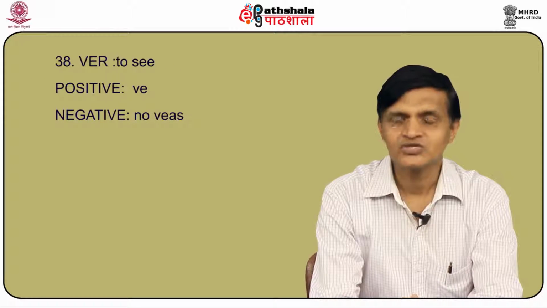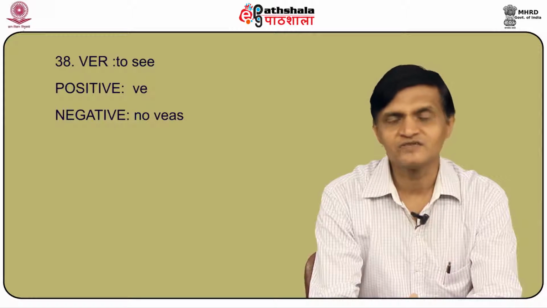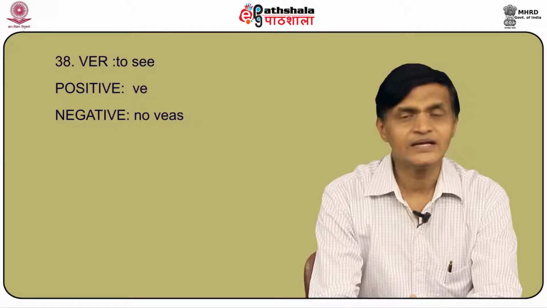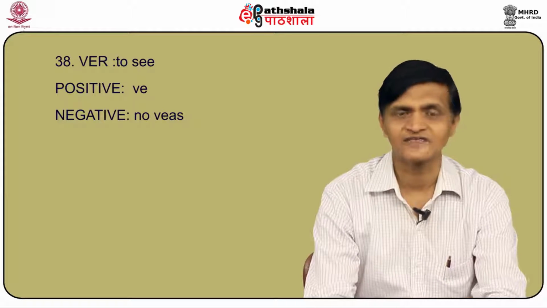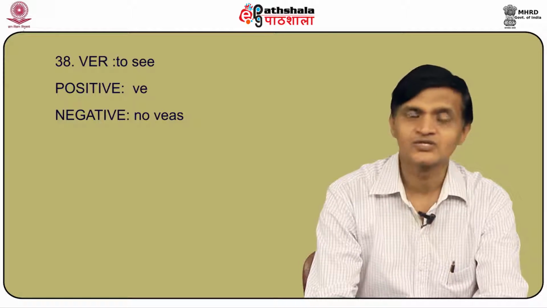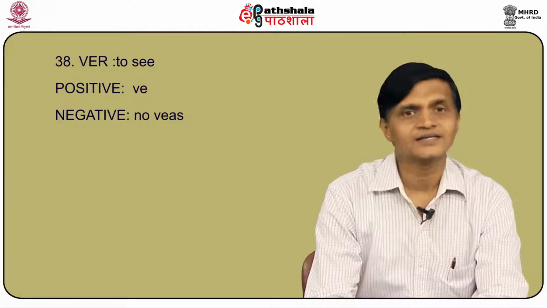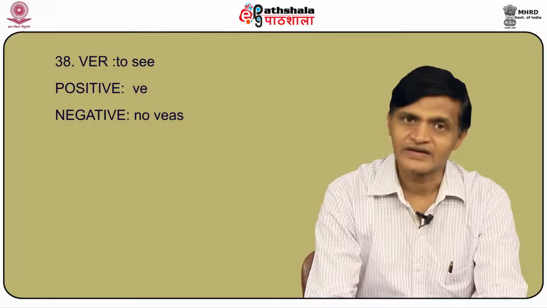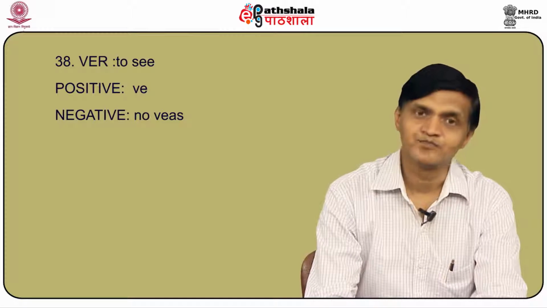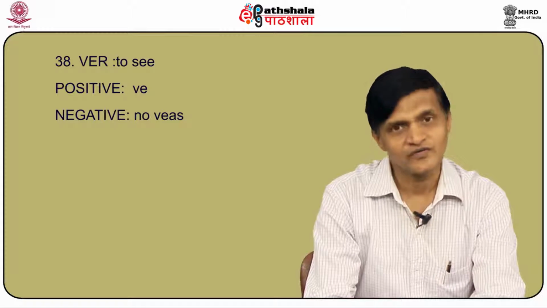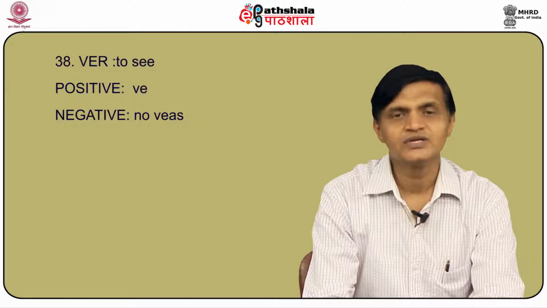Ver, to see. How do we do the conjugation of ver in the positive and the negative commands? Well, we do the same thing that we have done, as all of us have seen that there is a set pattern. So, the positive of ver would be ve and the negative command of ver in the tu form is no veas. I repeat, positive command of tu of ver is ve and the negative command of tu is no veas.